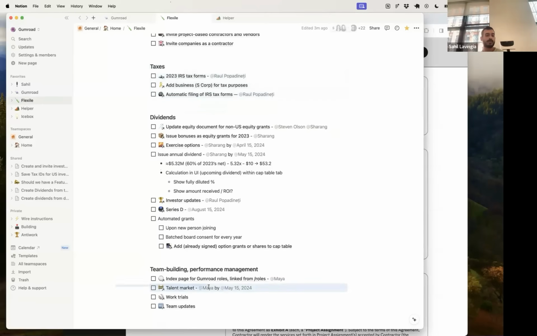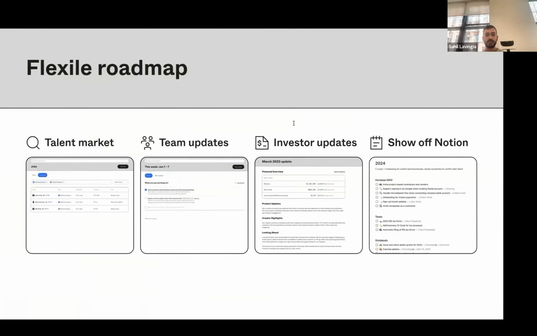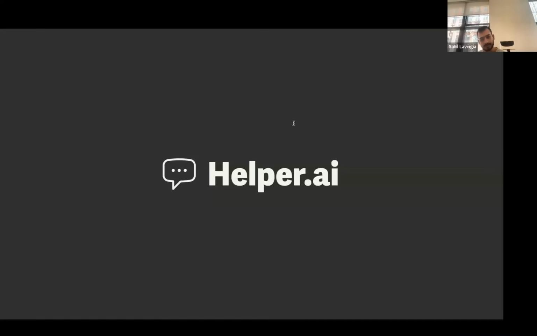And then all of this will be in the talent market. So as we get density and critical mass, we want Flexile.com to be the place that people come to find work like this, and companies that work like this, and people who want to work like this, just like Gumroad.com is going to become a marketplace this year. So yeah, we have a lot coming on the Flexile side, and I wish we were done.